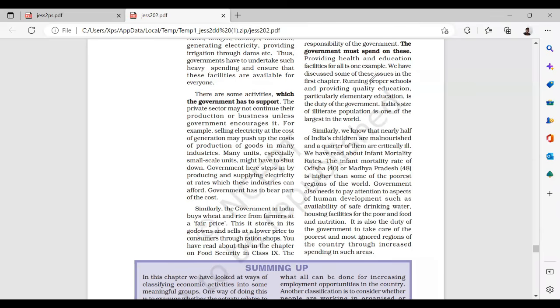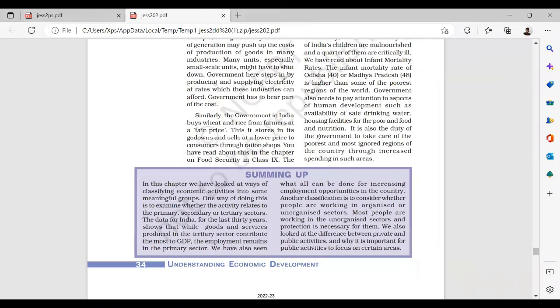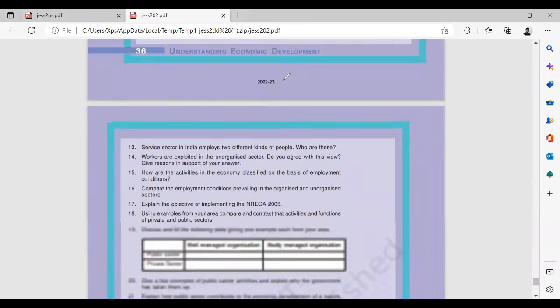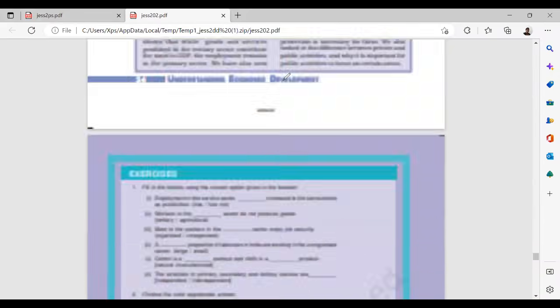The infant mortality rate was high in Assam, Madhya Pradesh and Odisha, the poorest regions, where there are slums, no drinking water facility, no proper sanitation and no proper schools. In that case, the government's responsibility is to check, because the private sector will not take up those kinds of activities. So this is about your second chapter.